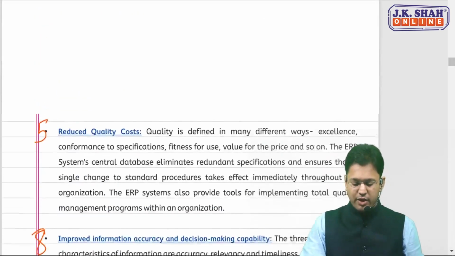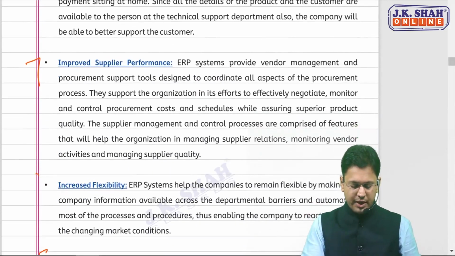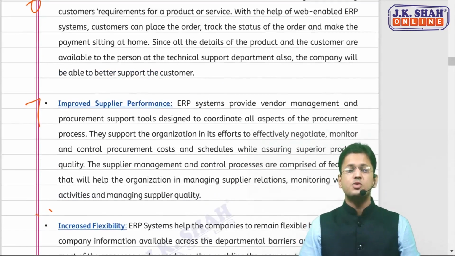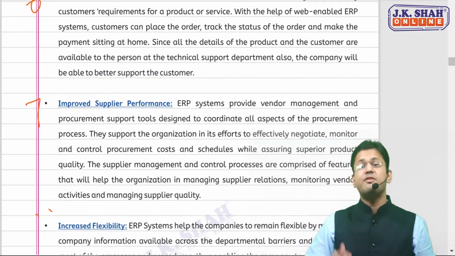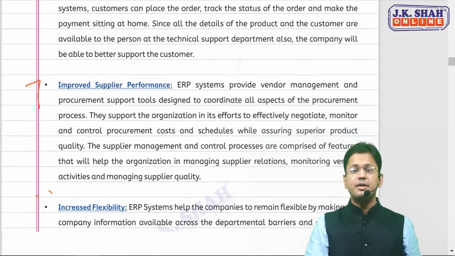And the last one, I think I numbered wrongly. There were 10 points there. So we'll be taking this one now, next one, increased flexibility. Now what is increased flexibility, sir? What is this increased flexibility?